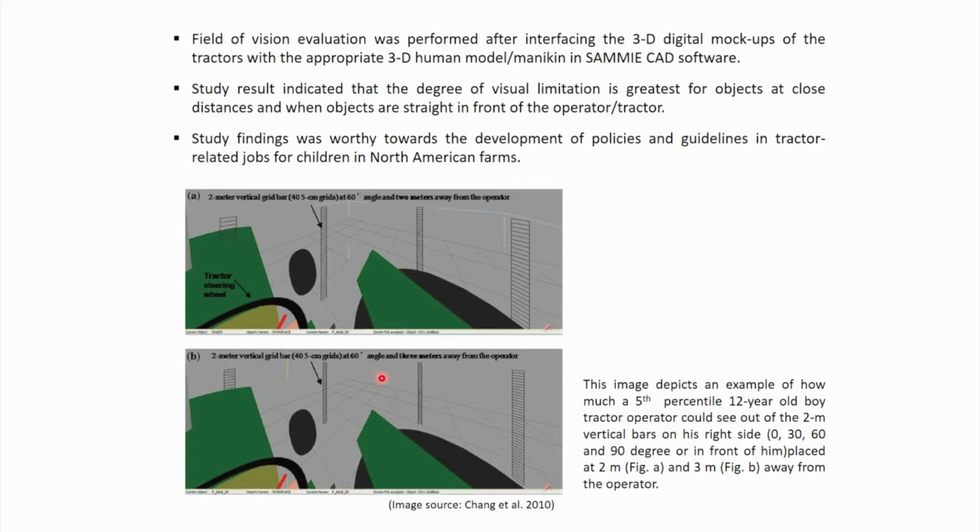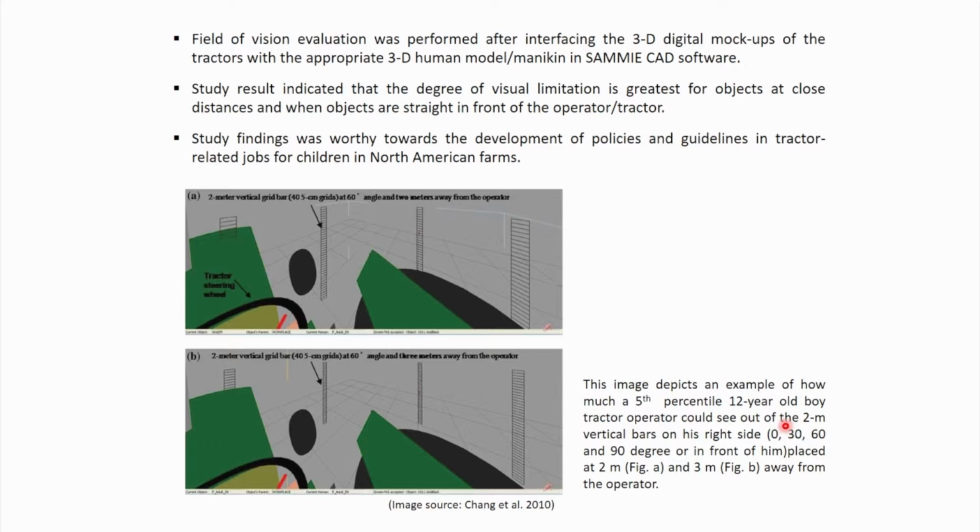So if we look at these two images, upper and lower, the upper one depicts an example of how much a 5th percentile 12 years old boy tractor operator could see out of 2 meter vertical bars. So 2 meter vertical bars are positioned in front of the tractors, and from the driver's seat, how much portion of these bars is visible to that 12 years old boy operator, it was studied.